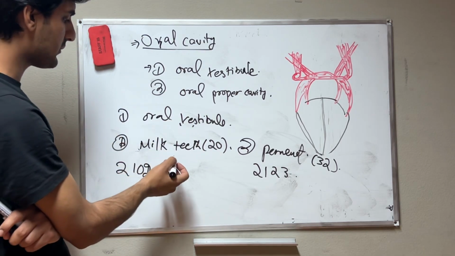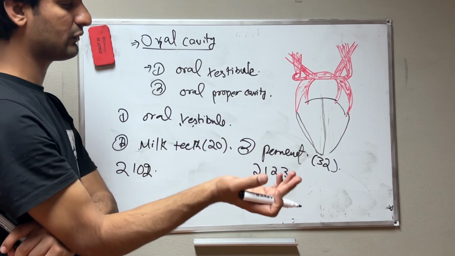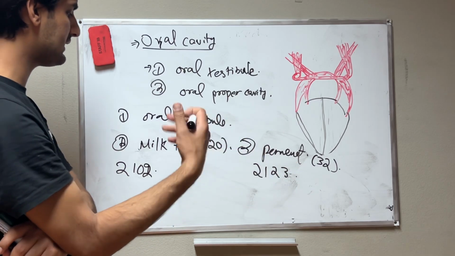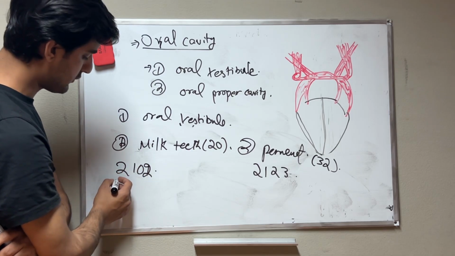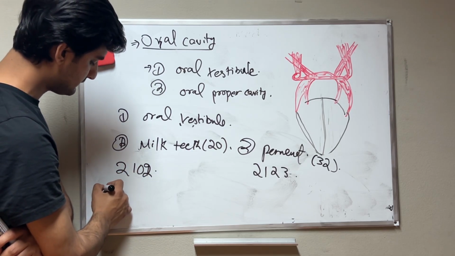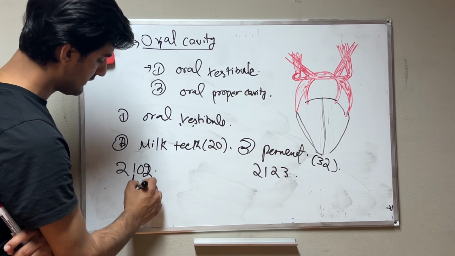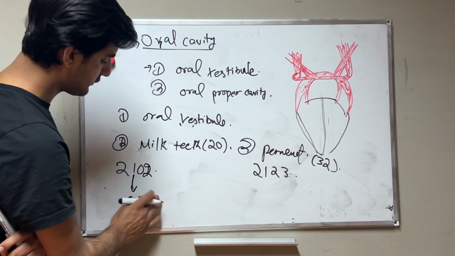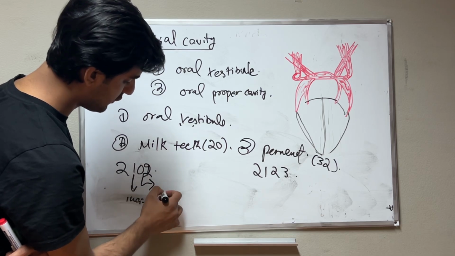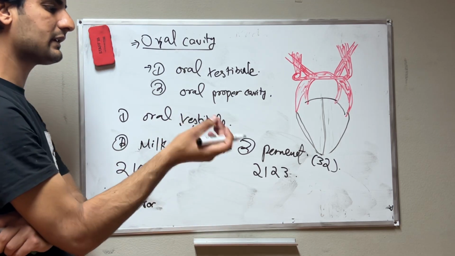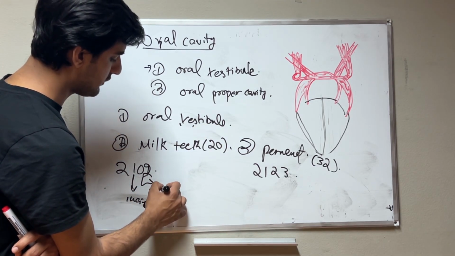If you talk about the milk teeth, they grow after 1 year or 1.5 years of age. There we have the incisor and canine. We have no premolars in milk teeth, though in rare people they are present.